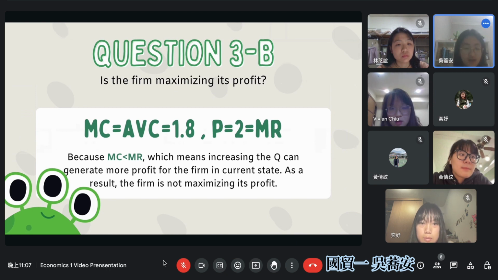Because the firm's marginal cost is smaller than its marginal revenue right now, increasing the quantity can generate more profit for the firm in the current state. As a result, the firm is not maximizing its profit.